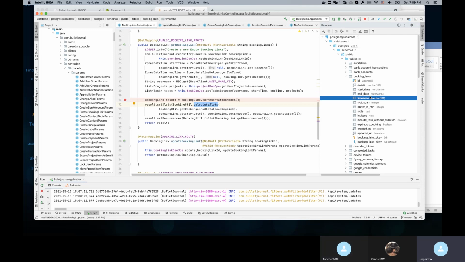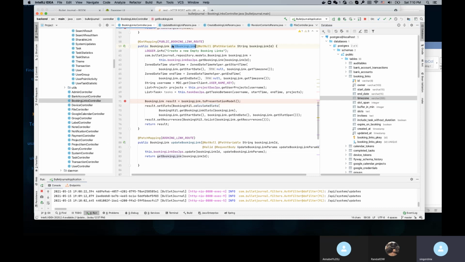So let's say I create a booking link. I'm the owner and I'm in PDT, and I have a 9 to 10 slot with some start date. We have this in the database, so this won't be changed. Then some user requests it, let's say through a public API, on the booking page.